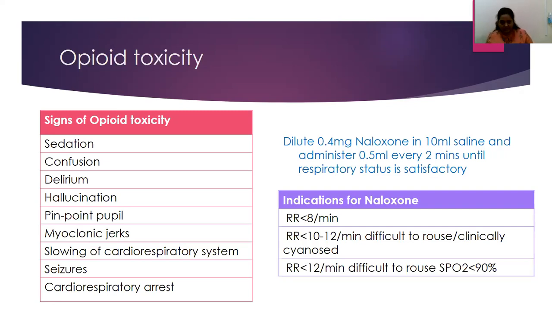Also, after giving naloxone, we need to wait for at least 1 hour to see, because the half-life of this is 60 minutes. Till 60 minutes, you will have the action of naloxone continuing. Beyond that, if the patient is still sedated, then you need to continue reversal with naloxone till you're able to achieve a significant difference in the sedation status and our respiratory status is satisfactory.